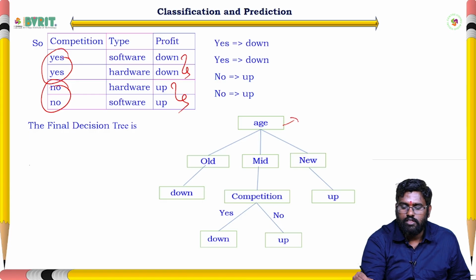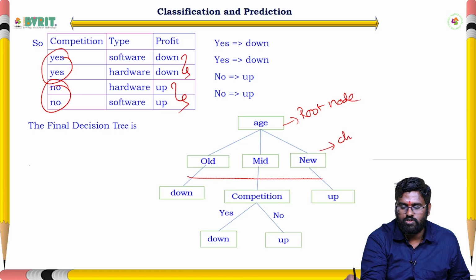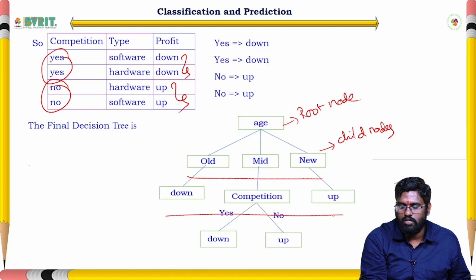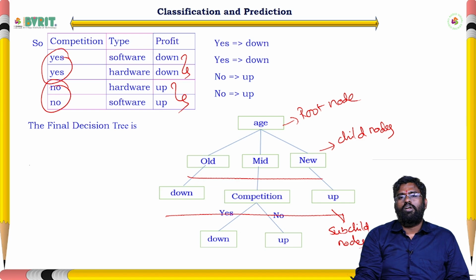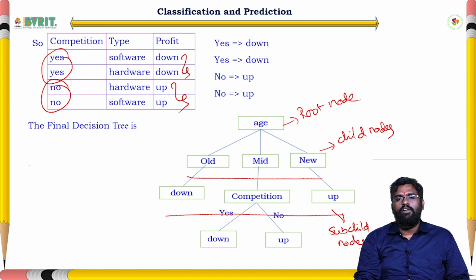Here, this is the root node. These all are child nodes, and these all are sub-child nodes. Like this, we have to frame the tree based on the given ID3 algorithm. This is about the classification of the decision tree algorithm.